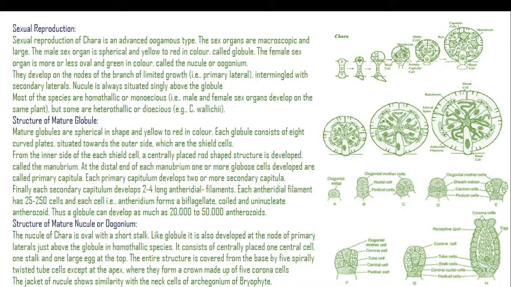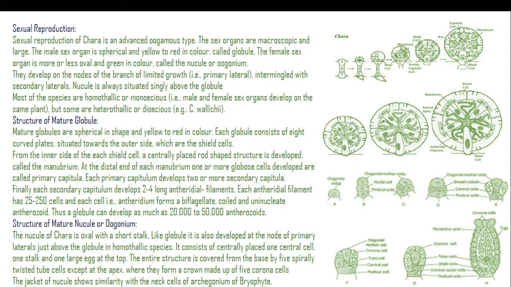Most of the species are homothallic or monoecious. For example, male and female sex organs develop on the same plant, but some are heterothallic or dioecious, for example, Chara wallichii. Then we come to the structure of the mature globule. Mature globules are spherical in shape and yellow to red in color. Each globule consists of 8 curved plates situated towards the outer side, which are the shield cells.